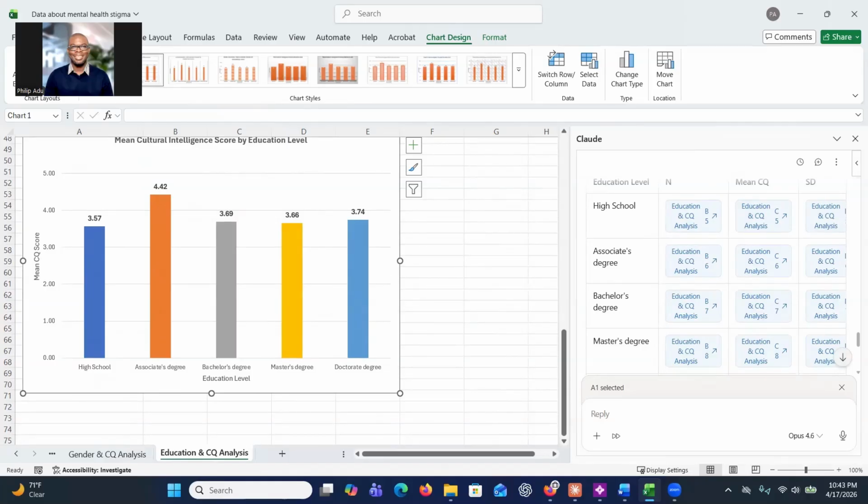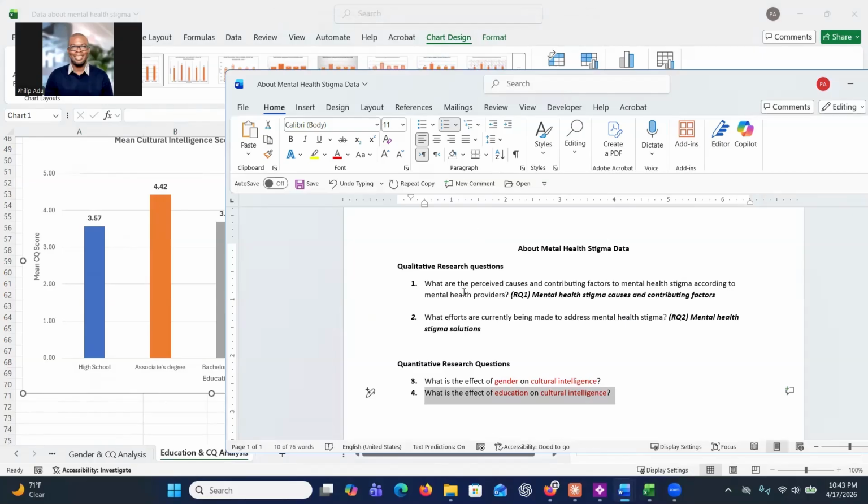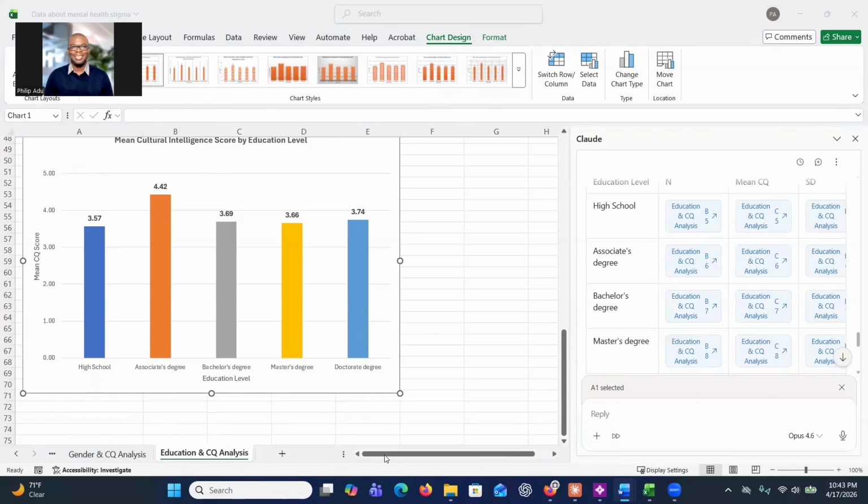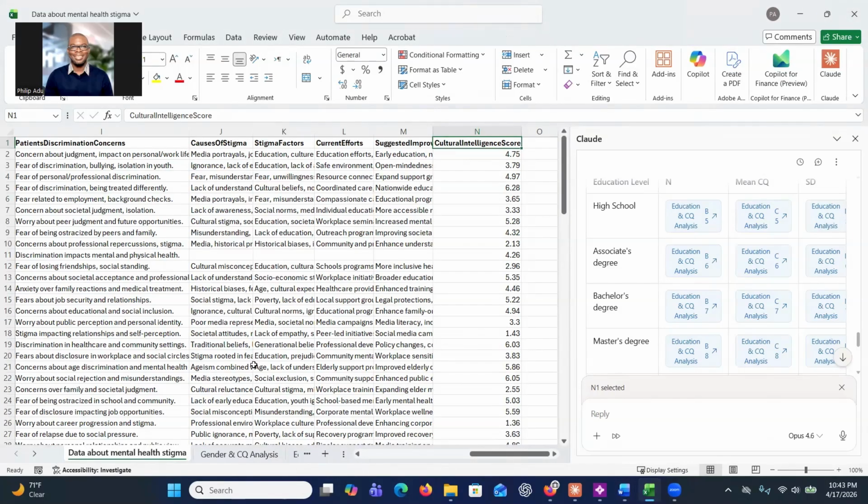Let's move on to the qualitative research questions. Let's start with the first one: how they perceived the causes and contributing factors to mental health stigma. I think what you always have to think about is, if you want the system to follow a specific qualitative data analysis strategy, you can let the system know about it and it will follow. If you want the system to make assumptions and make a decision by itself about the kind of analysis, you can just put in the research question and the system will be able to do the analysis on your behalf.